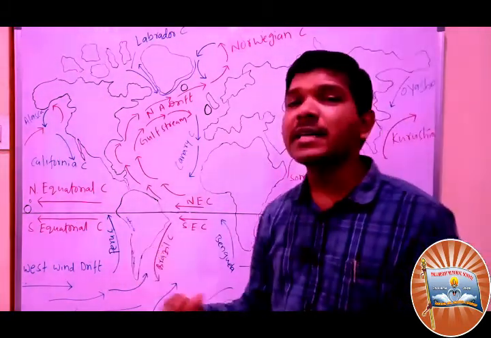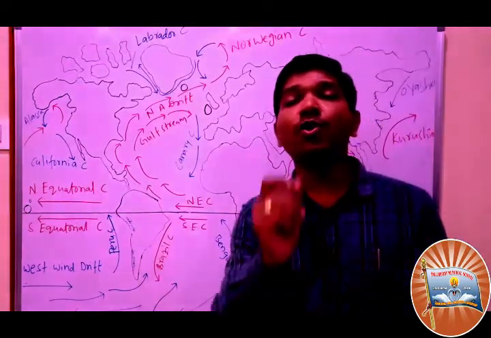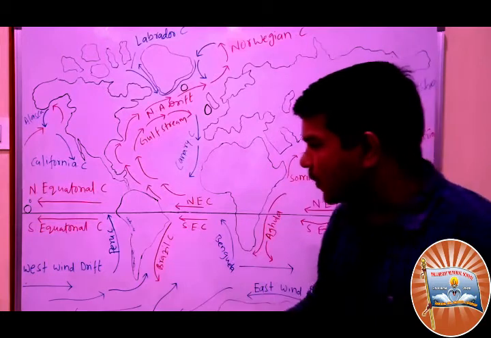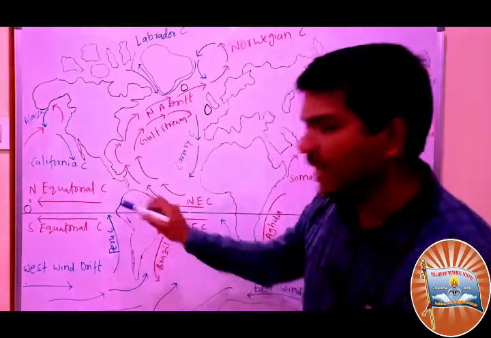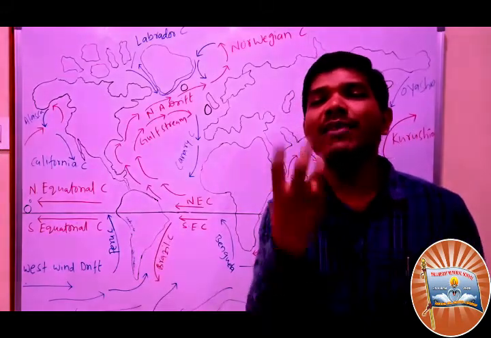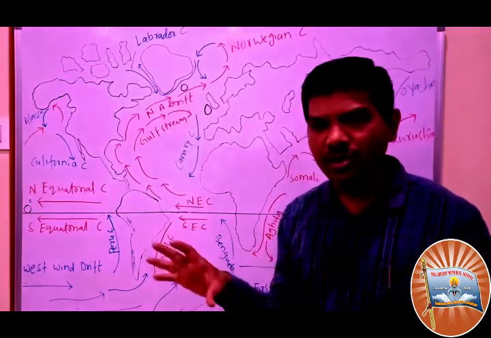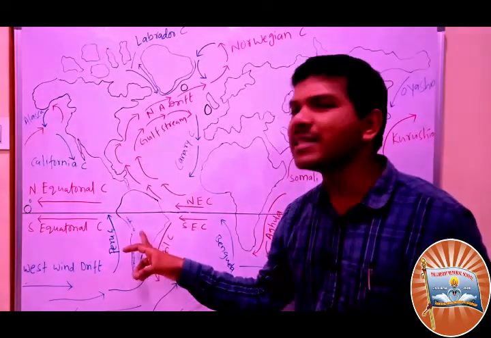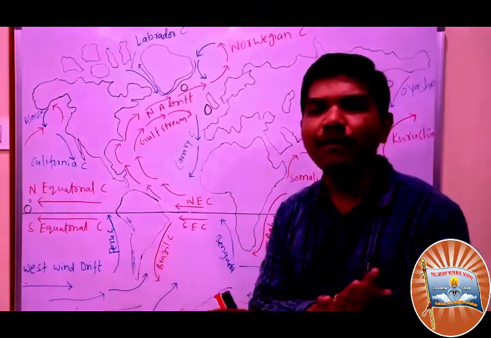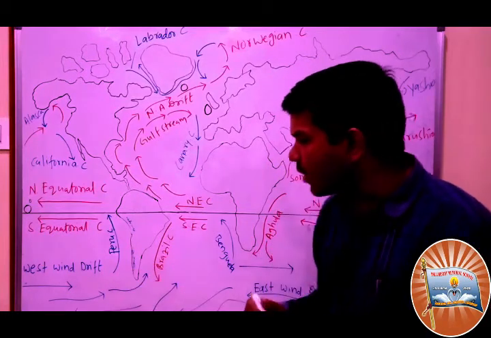Do you know why deserts are usually formed? Deserts are formed due to cold currents, because whenever the cold current blows from this direction, it does not have any moisture. This cold current does not have any moisture, so it remains dry. So there will be no rainfall. Because of the cold current, no rainfall occurs.